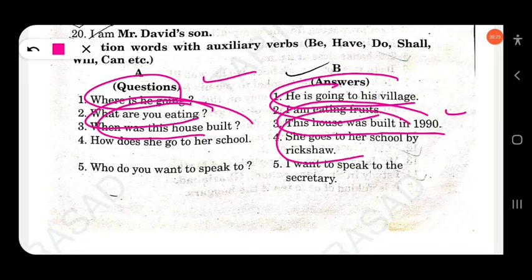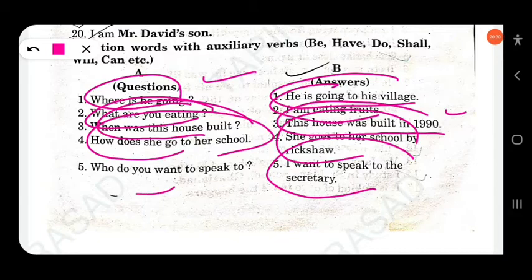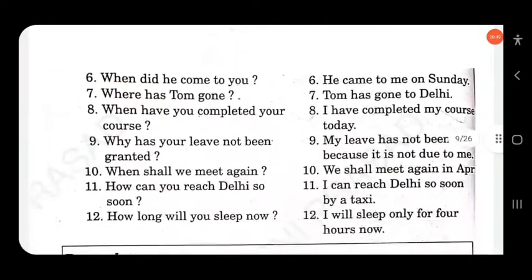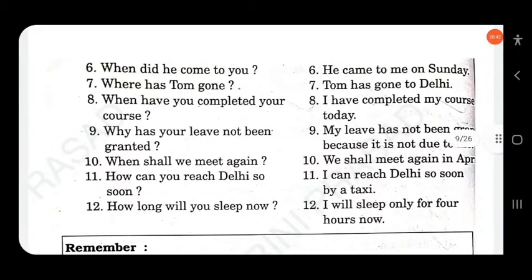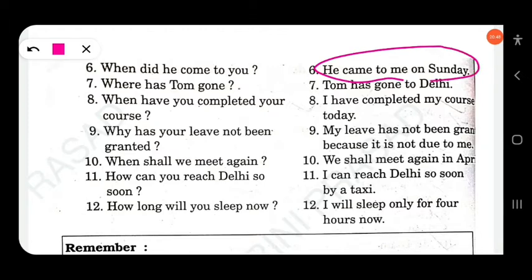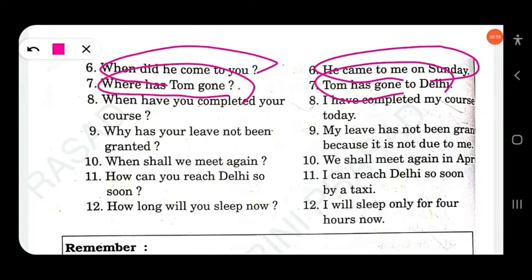She goes to her school by rickshaw. How does she go to her school? I want to speak to the secretary. Who do you want to speak to? Similarly, he came to me on Sunday. When did he come to you? Tom has gone to Delhi. Where has Tom gone? I have completed my course today. When have you completed your course?